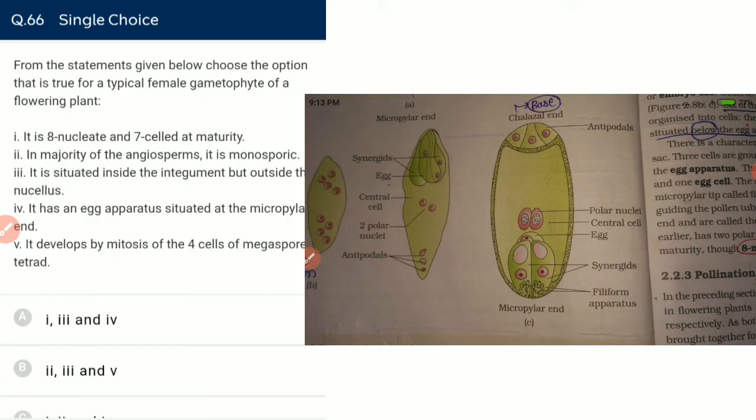From the statement given below, choose the option that is true for a typical female gametophyte of flowering plant. It is 8 nucleated and 7 celled at maturity. Yes, it is correct. In the majority of angiosperms, it is monosporic, because the embryo sac develops from a single functional megaspore. So it is known as monosporic type of embryo sac development.